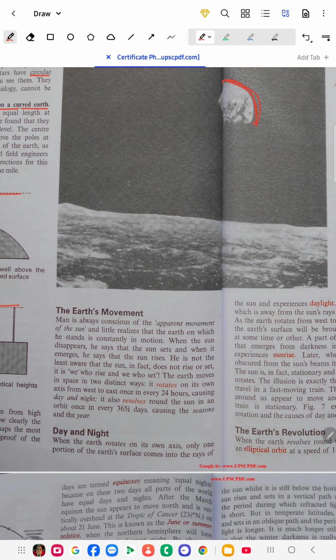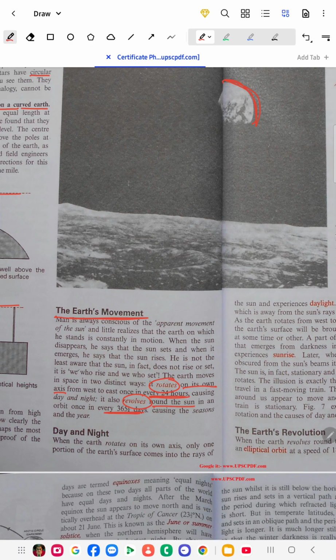Then the next important topic of this chapter is the earth's movement. How does the earth move? It rotates. There are two types of movements the earth does. One is rotation and the other is revolution. Rotation on its own axis and revolution around the sun. Rotation takes nearly 24 hours. Revolution takes about 365.25, meaning 365 and 1 by 4 days, causing the seasons and the year.